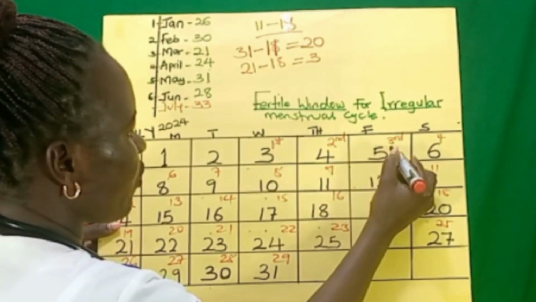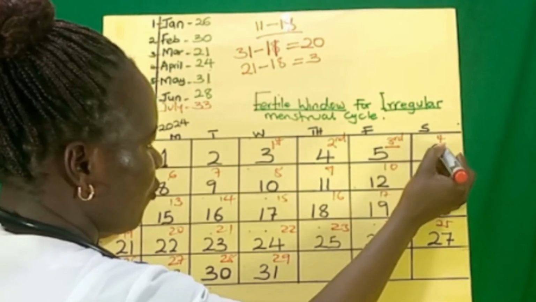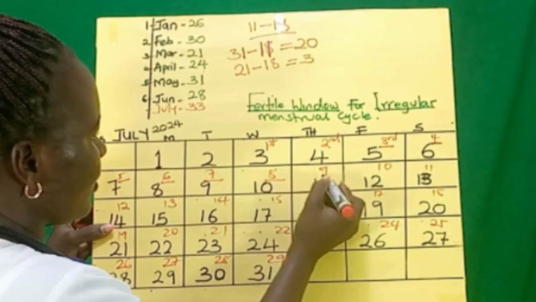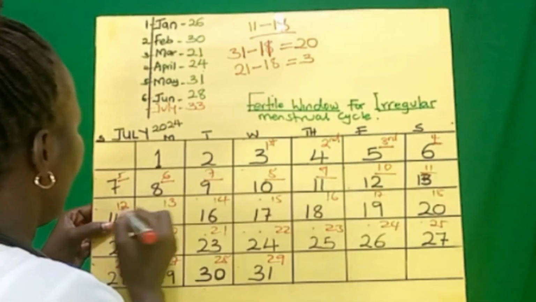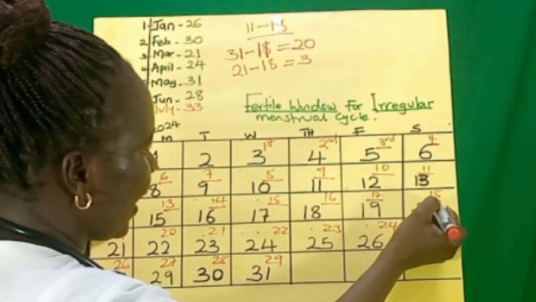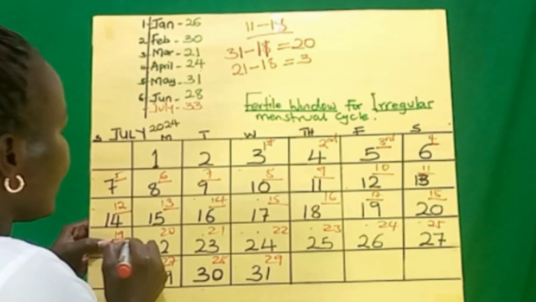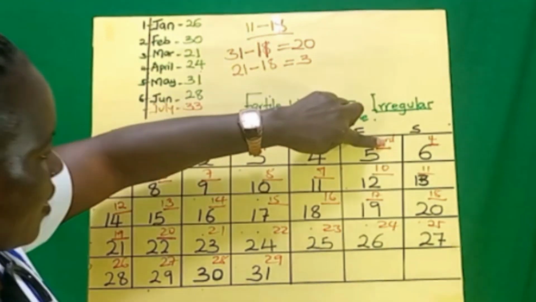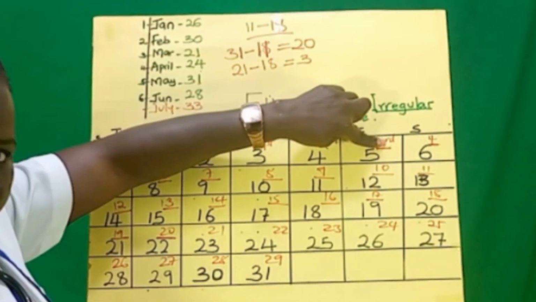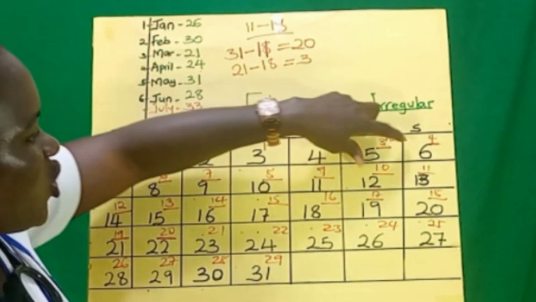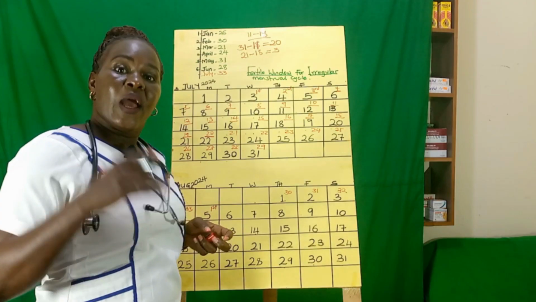So from day 3, day 4, day 5, 6, 7, 8, 9, 10, 11, 12, 13, 14, 15, 16, 17, 18, 19, 20. So from the 3rd day, when she started her menstrual period, to the 20th day, these are the days she's capable of getting pregnant.